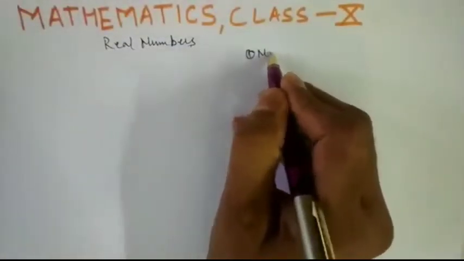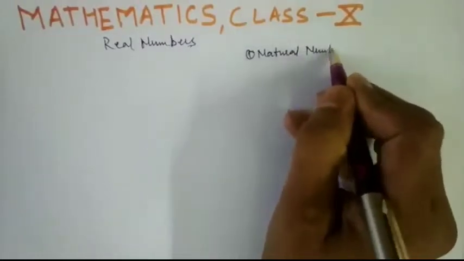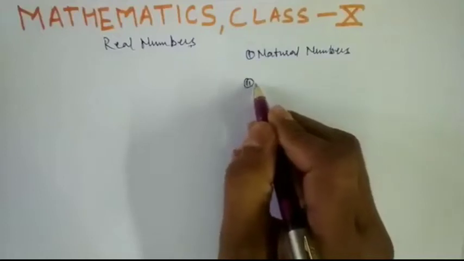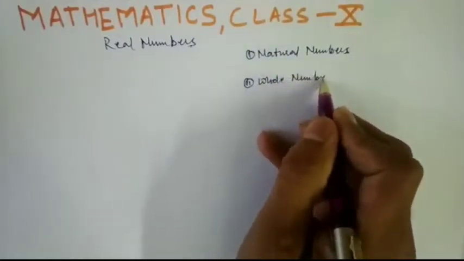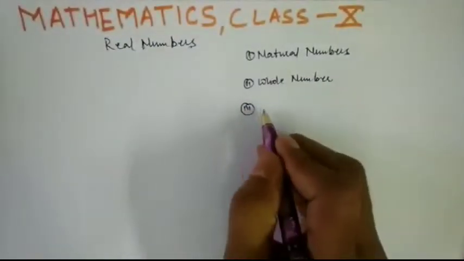First is natural numbers. Number 2, whole numbers. Number 3, integers.